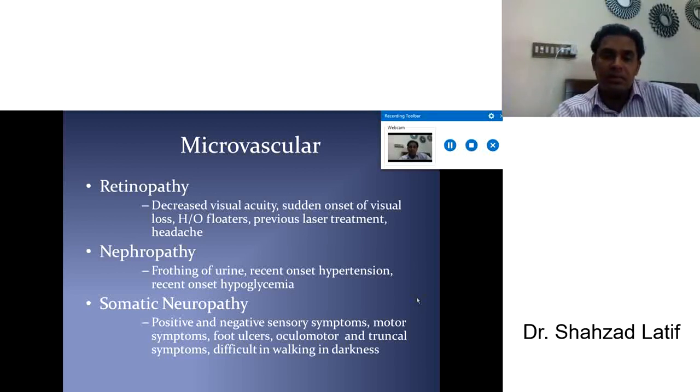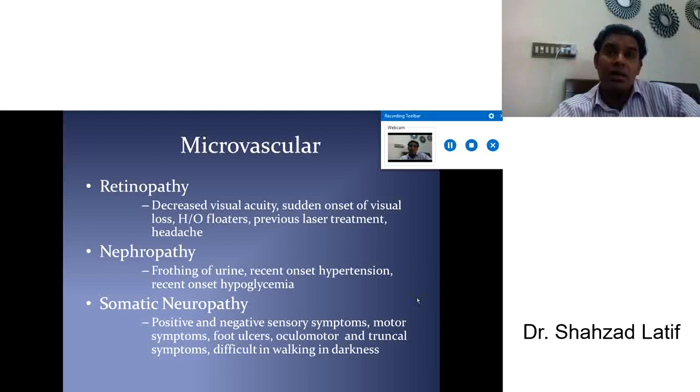And of course in final year hopefully we will also go through fundoscopy. Fundoscopy is very important. It gives you a lot of information for microvascular complications. So if there is retinopathy, it means there is some complication of diabetes.